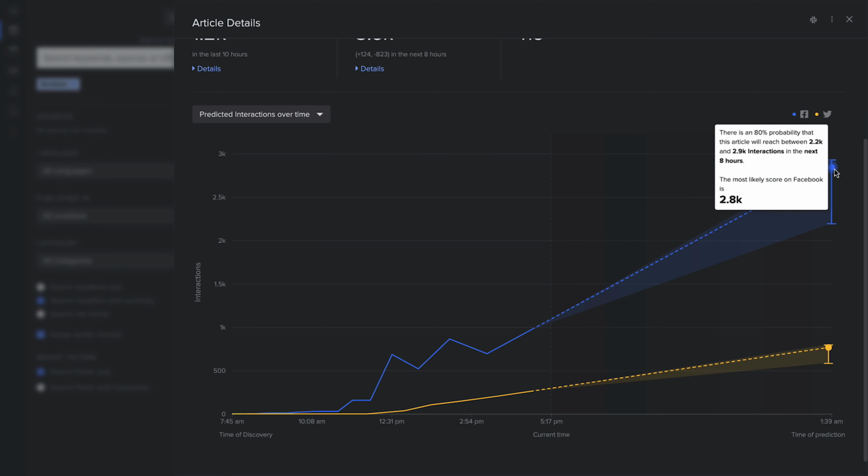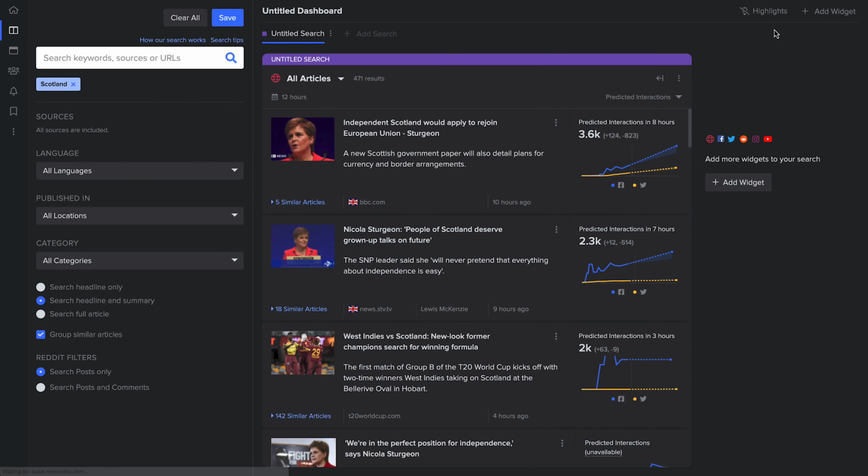And this is to ensure that we make use of the best available information at the time and maintain the accuracy of the prediction. Now, most stories will begin to taper off after 24 hours, and so it really is best used in this shorter time period. Users who are active in NewsWhip Spike or have real-time alerts set up, which we'll look at later, will greatly benefit from the value offered from this predictive data.